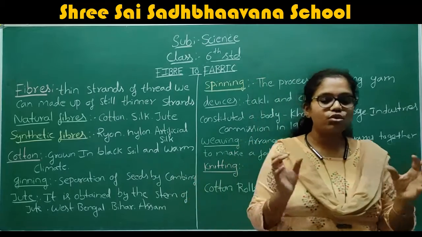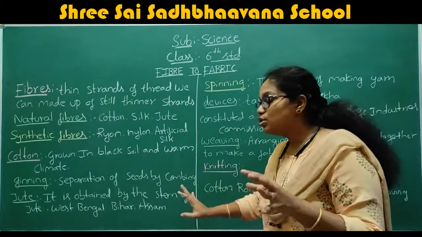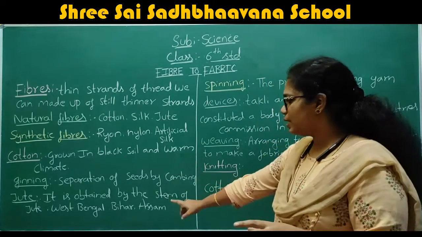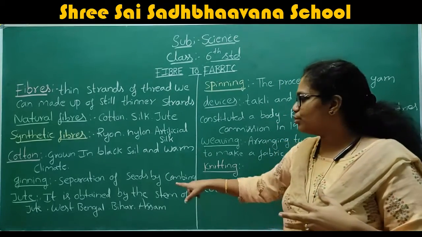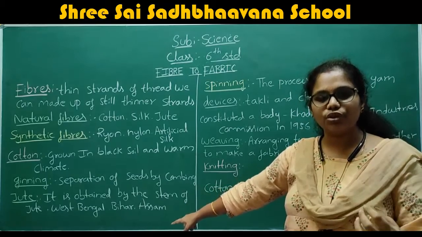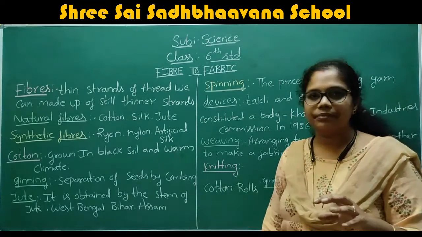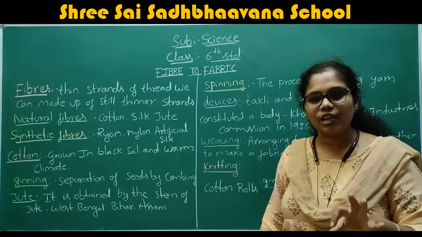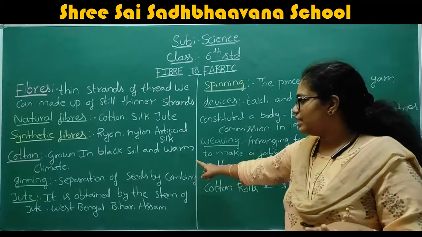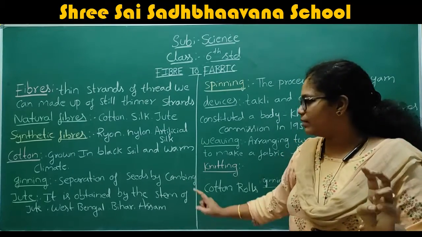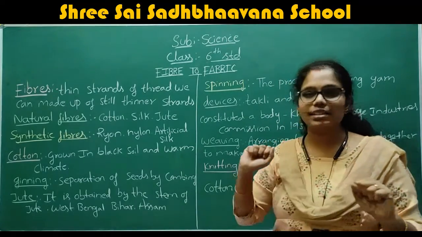And where do we grow this jute plant more? We grow the jute plant more in West Bengal, Bihar and Assam. These are the three important regions where we grow the jute plant. The one we discussed was cotton, the natural fiber. The next is jute. And also one important thing we want to discuss is silk.